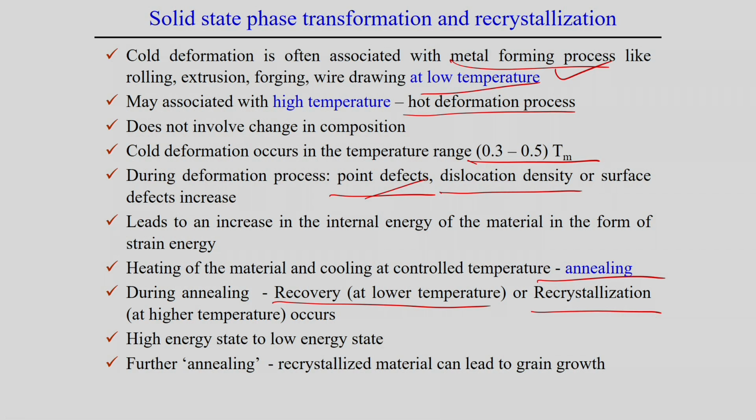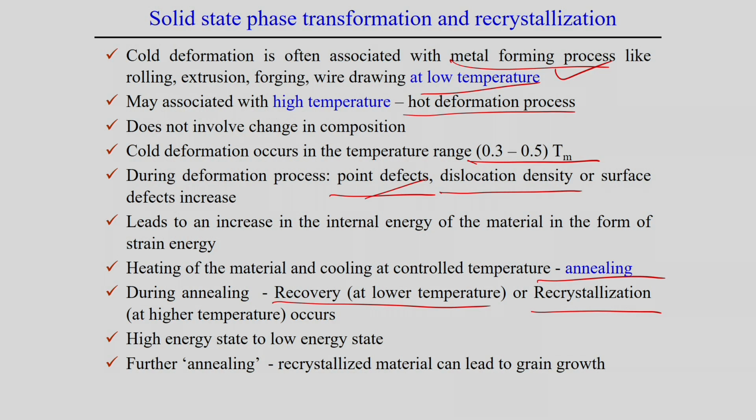Then, of course, the recrystallization process occurs. Recrystallization means that during the annealing process the accumulated strain energy is released by the formation of new small grains through a nucleation mechanism, with nucleation as well as growth of these nuclei. That mechanism is simply called the recrystallization process. In general, recrystallization means the formation of new grains by consuming the old grains when you follow the annealing process of an already hot worked or cold worked component.